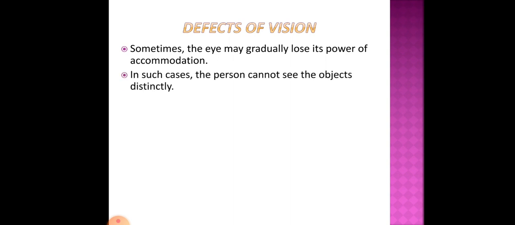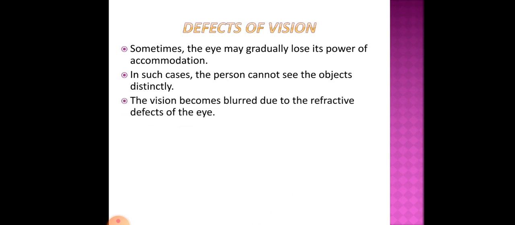In such cases the person cannot see the objects distinctly. So when the eye loses its power of accommodation, that person cannot see the objects clearly. The vision becomes blurred due to the refractive defects of the eye. So it won't be a clear vision, there will be blurriness in the vision.